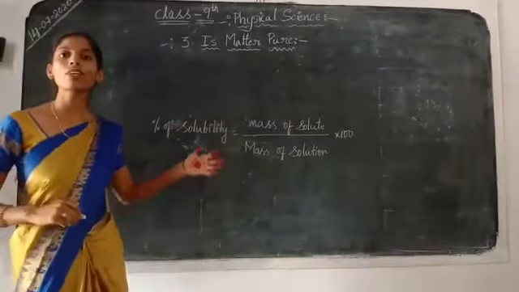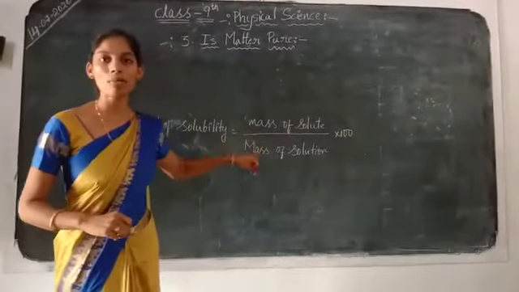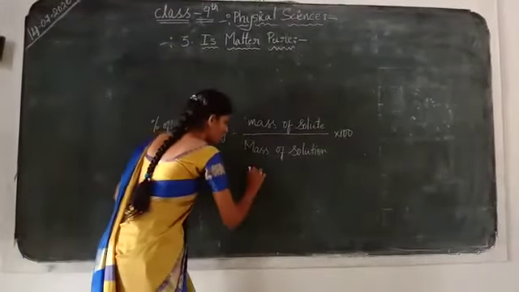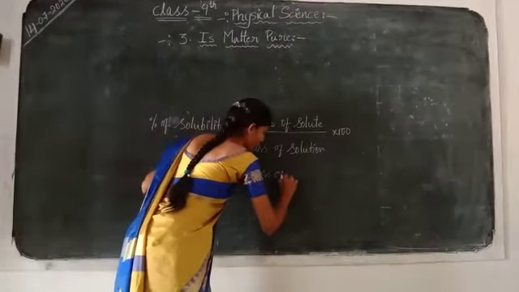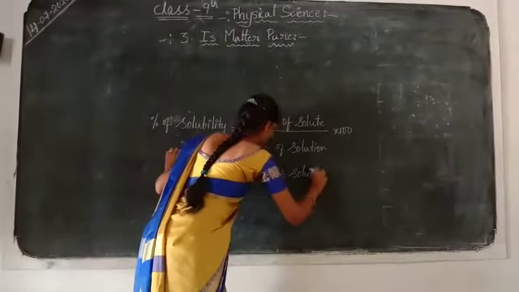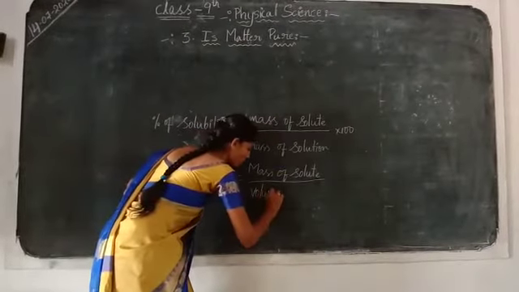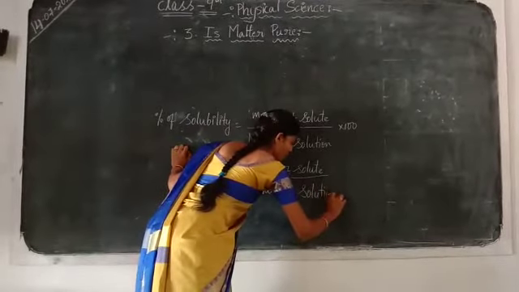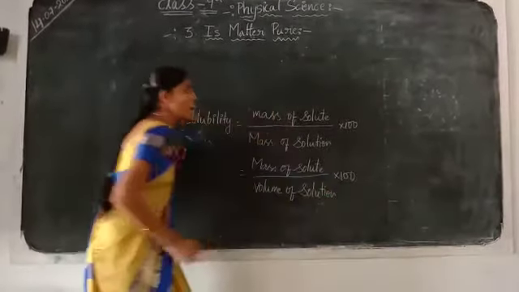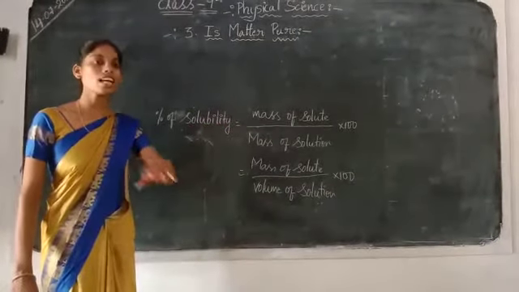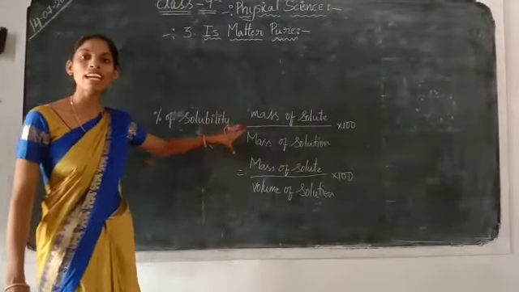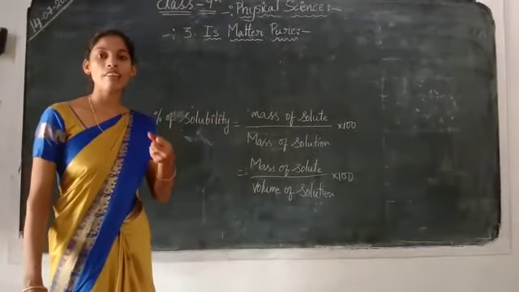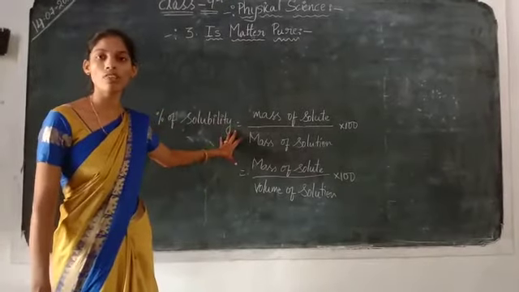In the same manner, if the solution is given not in grams but in milliliters, then in the same process, solubility equals mass of solute by volume of solution into 100. These are the two important formulas to find the solubility. By using these two formulas, you can find the solubility of solutions containing solute particles.